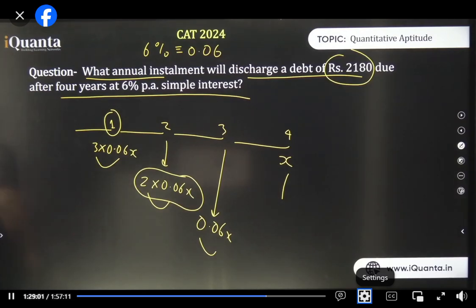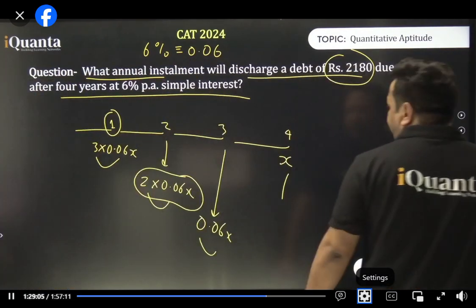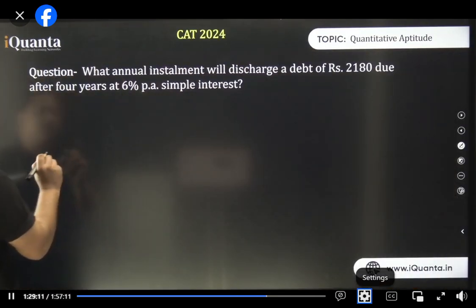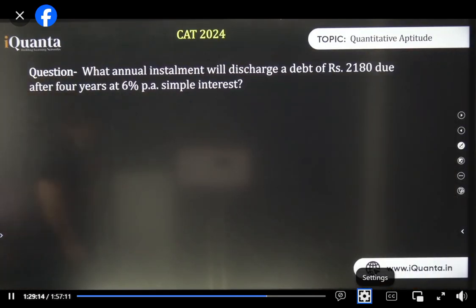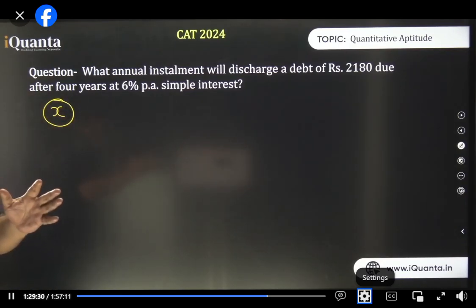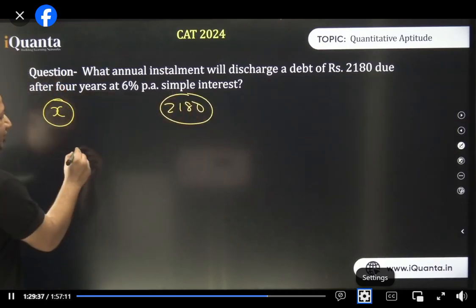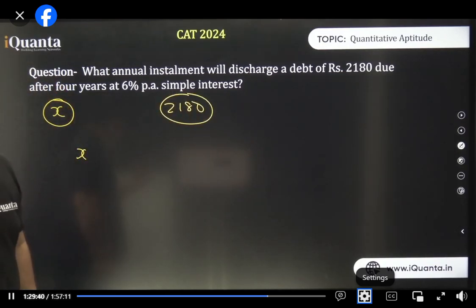The installments are equal. Okay, wait. The installments are equal only. See, let me show with a small amount. The installment is X only, but whenever we calculate this, after paying the installment, there is also interest on the remaining balance. So what happens? 2180 is what you have taken from the bank. So let's say you have given the bank X rupees after a year. Okay, I'll make a story.